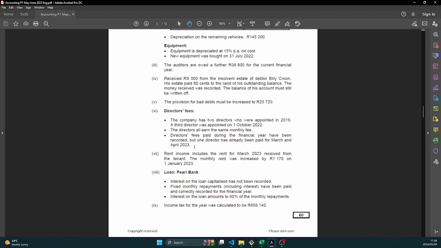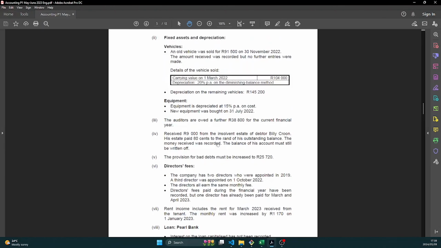So it means the director was paid for 2 months extra. So now the director was paid for 14 months instead of 12 months. So it means we must now reduce the director's fees by the 2 months fees because they don't belong in the 2023 year, right? So this director, we know they were paid for 14 months and the other director was paid for 12 months because they don't tell us any other information about the other director.